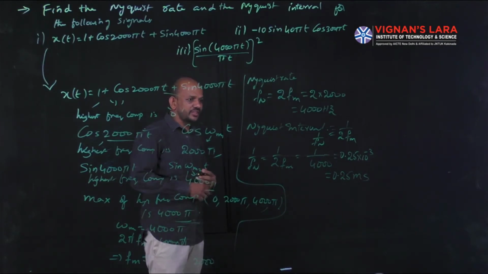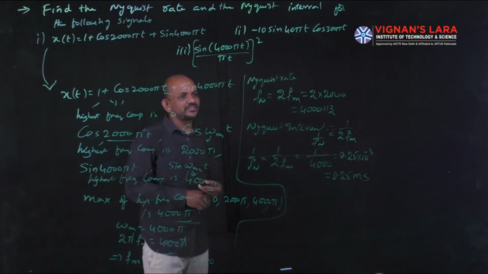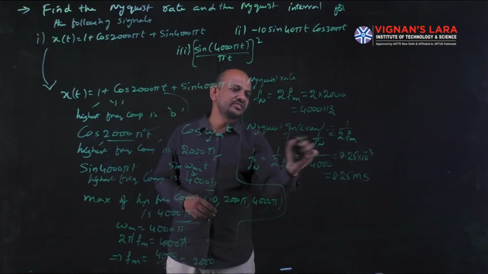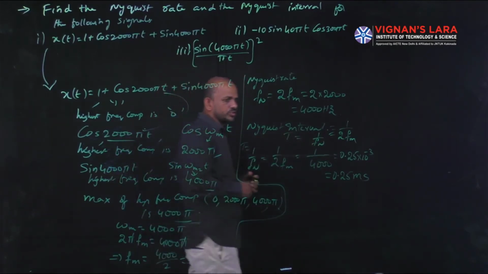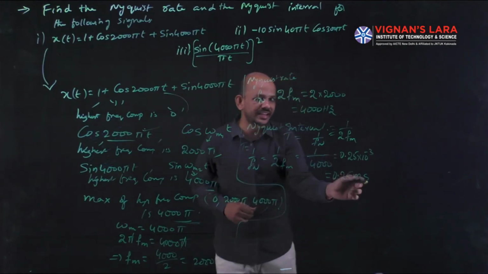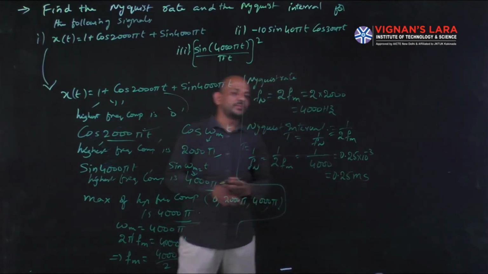If you represent the Nyquist interval as T, that will be equal to 0.25 milliseconds. The time will be in seconds.